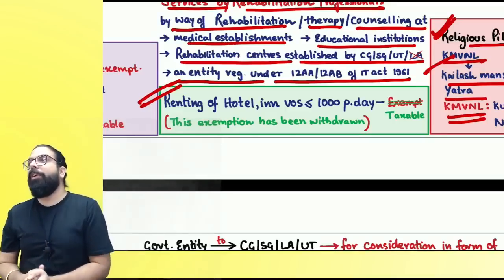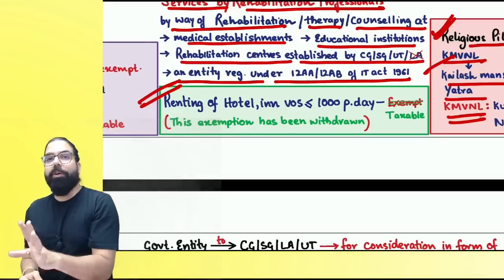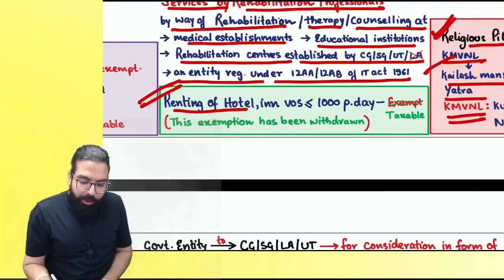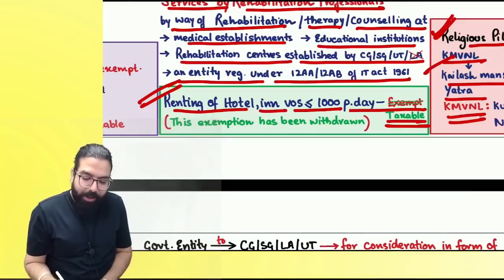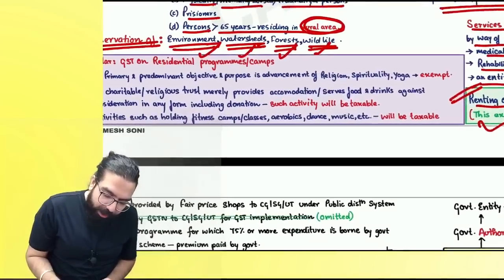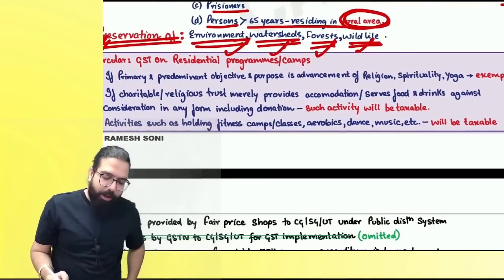And hence government went ahead and told, now you go and stay in any hotel, any amount you pay will be taxable. And government told renting of hotel in value of supply less than or equal to 1000 per day was exempted. Now it is taxable. This exemption has been withdrawn. Everyone over here, there are some circulars also which I have gone ahead and told over here.